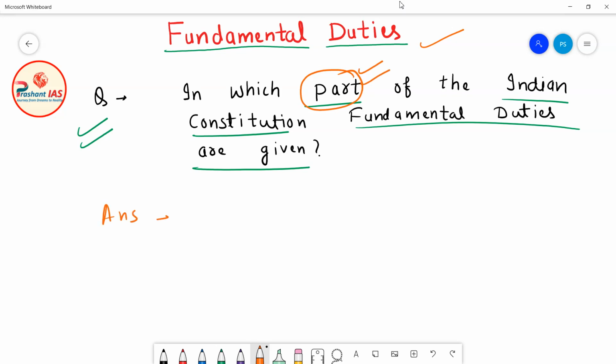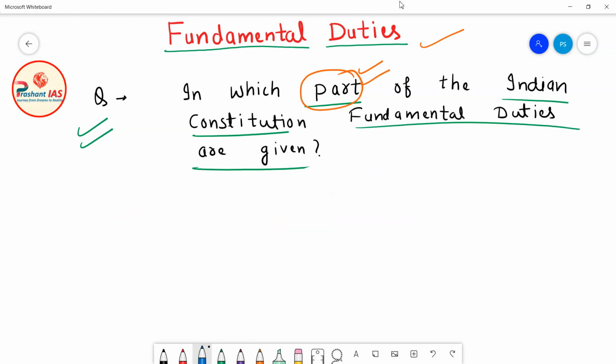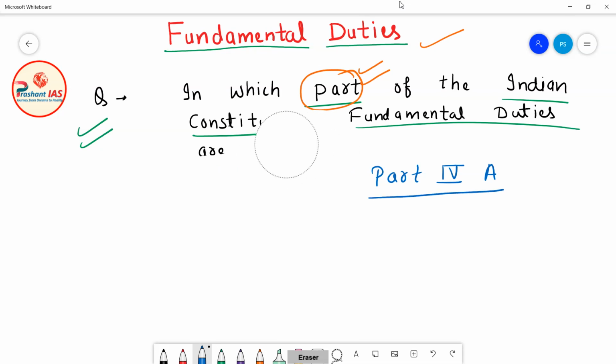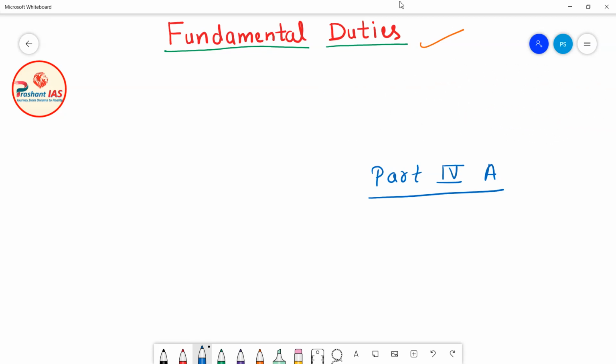So friends, the answer to this question is that fundamental duties are given in Part 4A of the Indian Constitution. Okay, so in which part are they given? They are given in Part 4A of the Indian Constitution. Now friends, this part was actually not present in the original copy of the Constitution. Original copy of the Constitution means the Constitution which was enacted on 26th of November 1949.